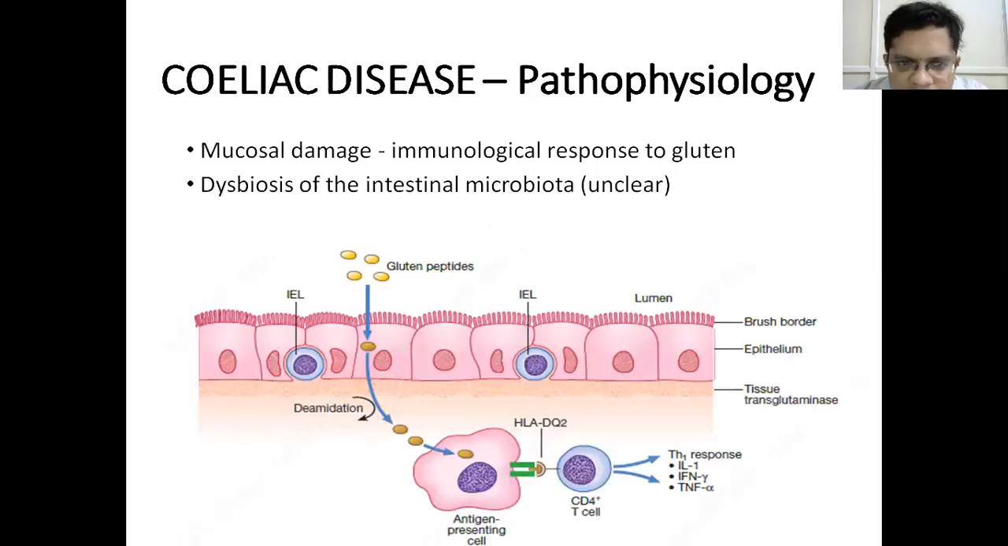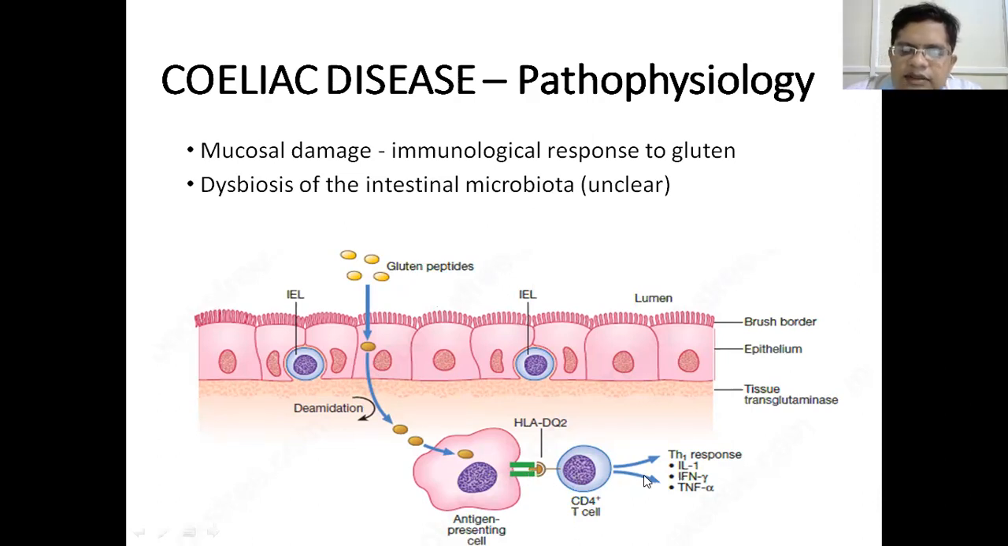So as you can see now, in a patient with gluten intolerance, if the patient takes gluten peptides, they are absorbed by the villus border and taken up into the intestine, and there is deamidation of the gluten peptides by tissue transglutaminase. So this enzyme deamidates the gluten peptides, and the antigen presenting cells which have the HLA-DQ2, which is characteristic for celiac disease, take up the antigen and present it to the CD4 T helper cells.